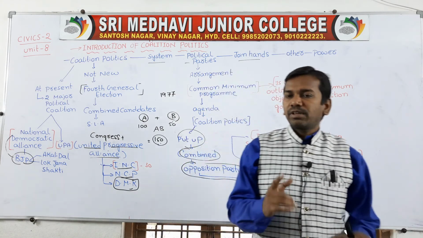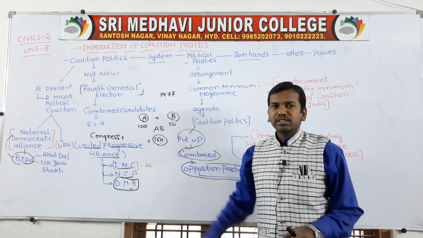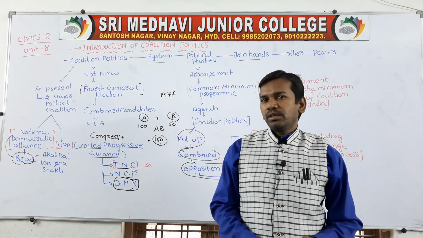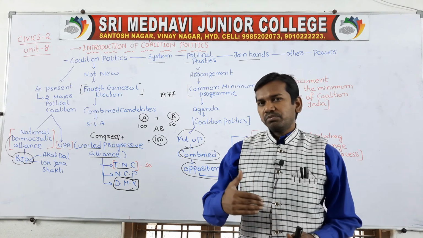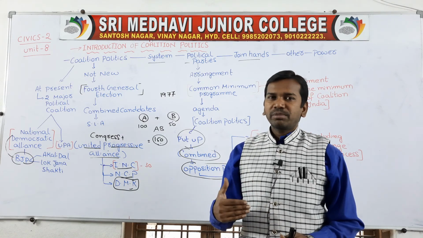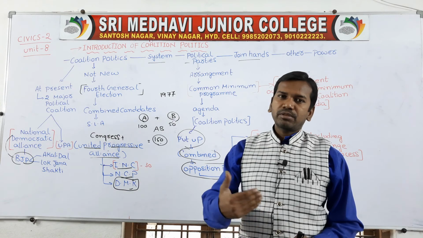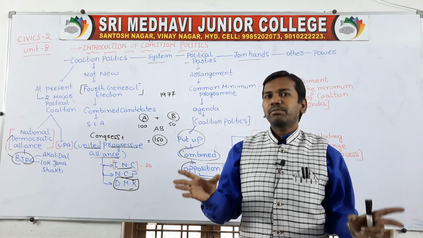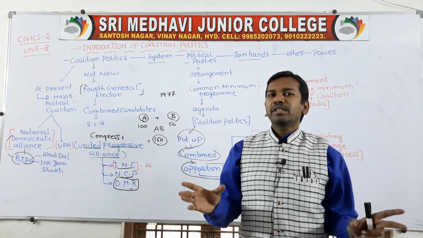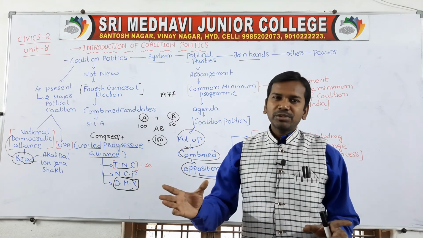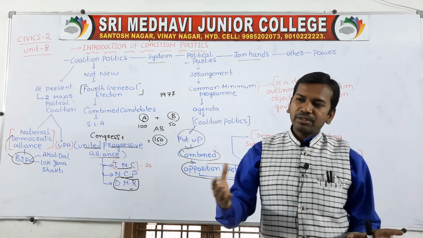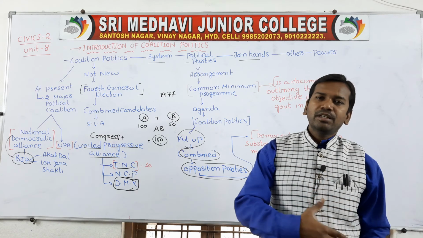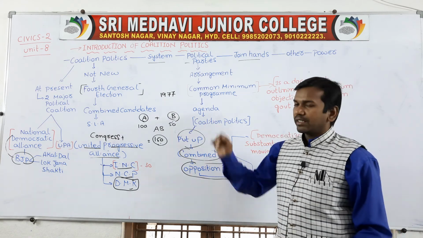On the other hand, there is one more coalition formed by the Congress party, which supports Congress, called the United Progressive Alliance. Up to the first general election the Congress party always won, but after the fourth general election there was a need for coalitions, because no single party could get a majority of seats. Whenever no single party gets a majority, they have to compromise and join hands with other parties to form a coalition government. That is one part.